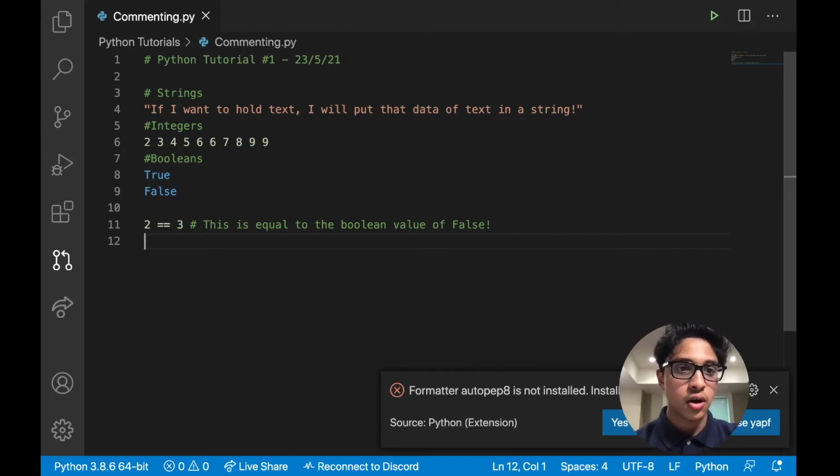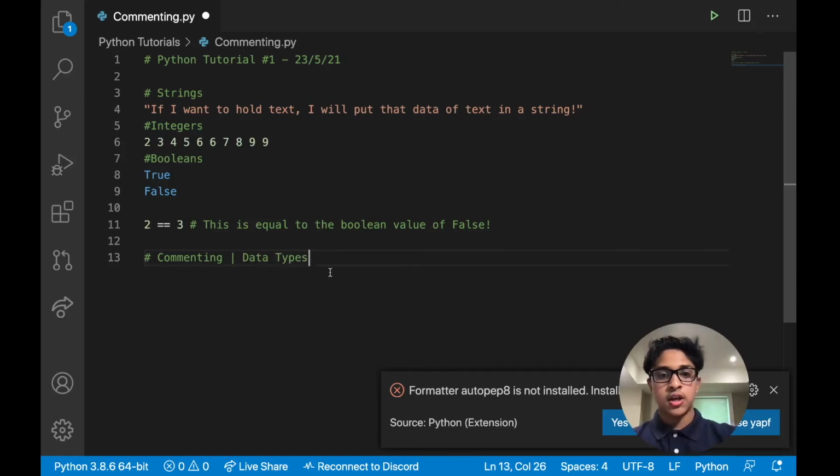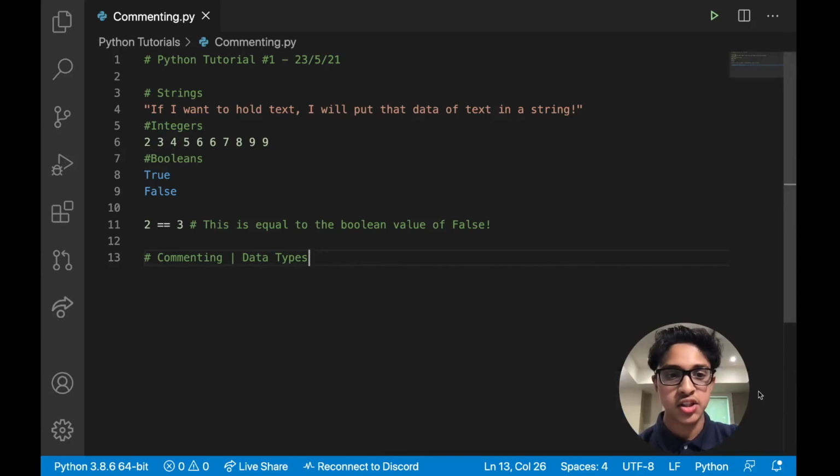So that's basically all you need to know for today. In summary, today we covered commenting and also data types in Python. Commenting and data types are basic in every single programming language that you're going to see. But this is just the way you would type them in Python. So these are basically what we covered today.